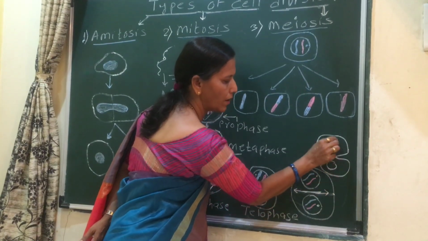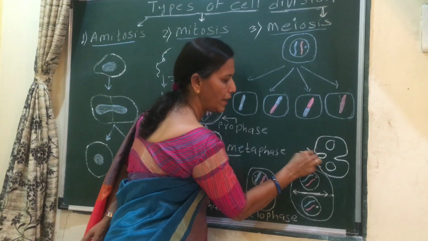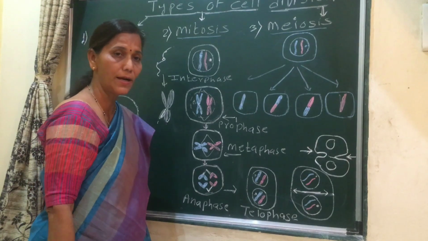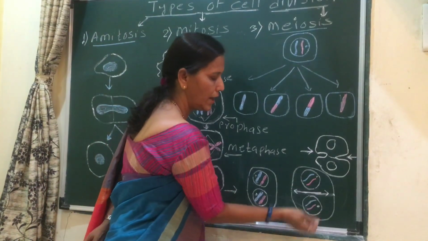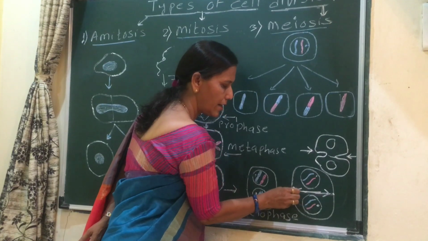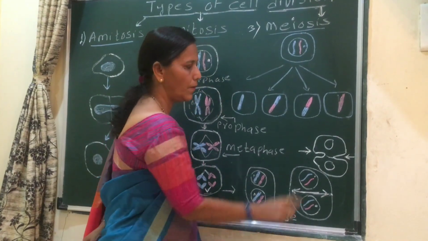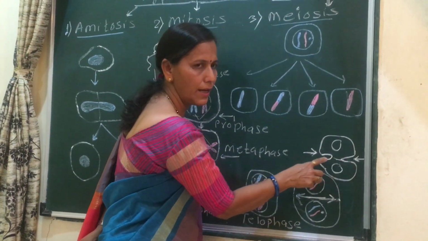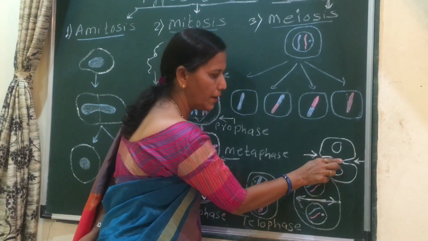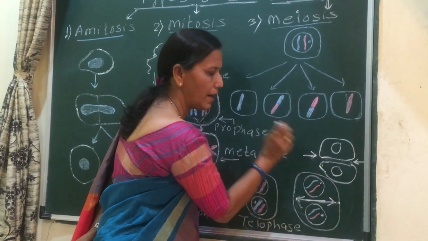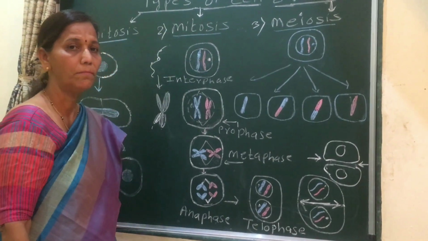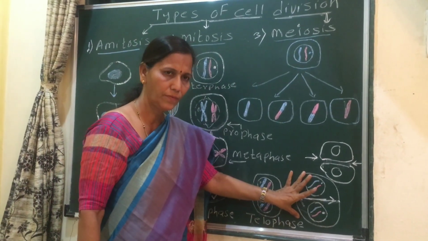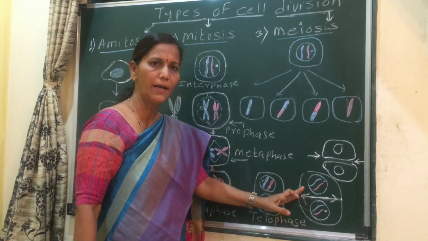And then there is cytokinesis, from periphery to center. This is the difference between the cytokinesis of plant cell and animal cell. In plant cell it is centrifugal, while in animal cell it is centripetal, with formation of a cell furrow. That furrow gets deepened and 2 cells are produced in the animal cell. This is mitosis, meaning from a single cell 2 daughter cells are produced, which are exactly identical to the parent cell.